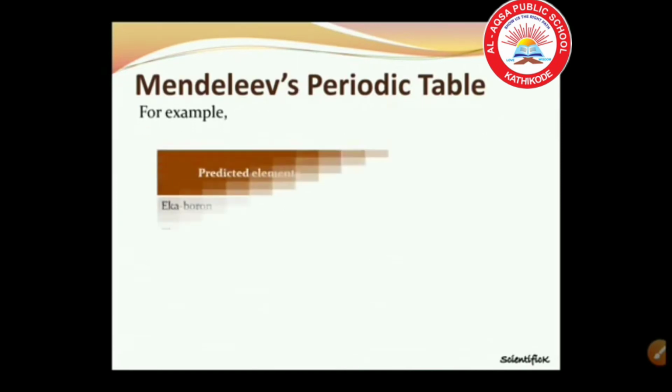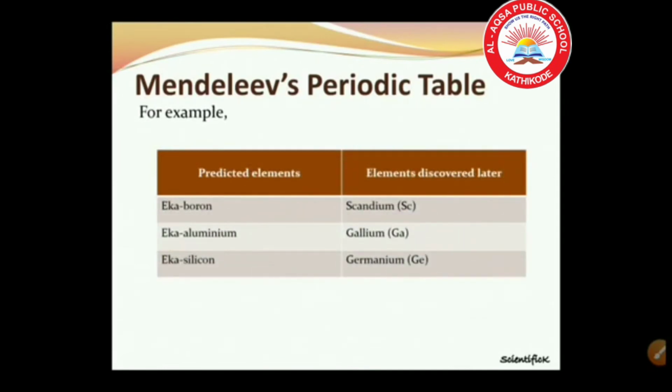For example, eka boron, eka aluminium, eka silicon, and the elements discovered later: eka boron, that is scandium, and eka aluminium, that is gallium, and eka silicon, that is germanium. These scandium, gallium and germanium, discovered later, have properties similar to eka boron, eka aluminium and eka silicon respectively.